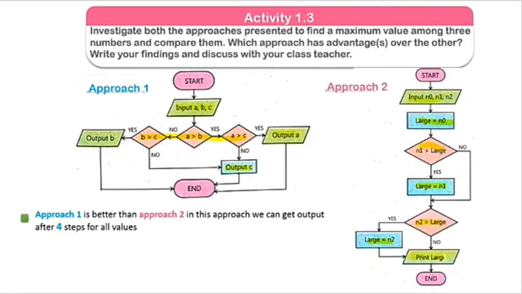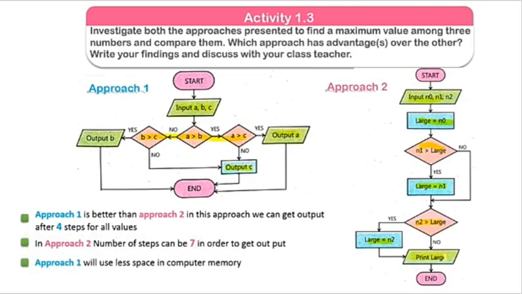There are 7 steps, which I have highlighted with a pen. We will check which approach consumes maximum memory. There are 7 steps in approach 2, so it takes 7 steps, but approach 1 takes 4 steps.